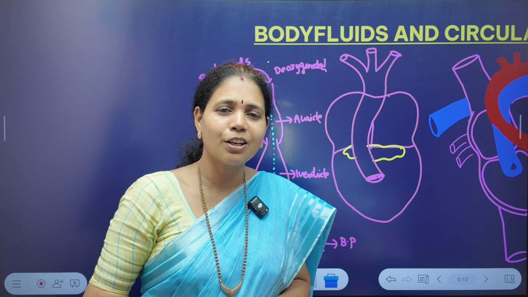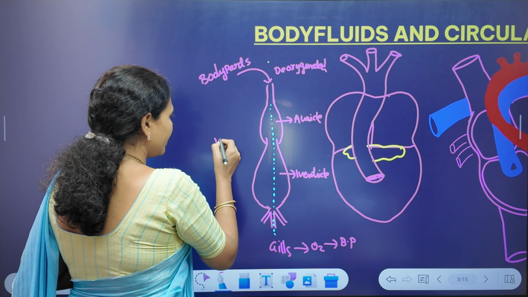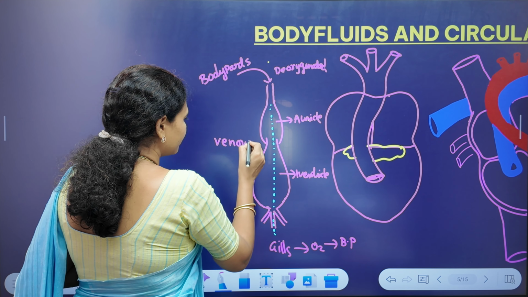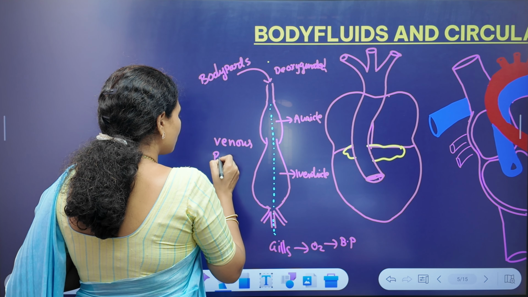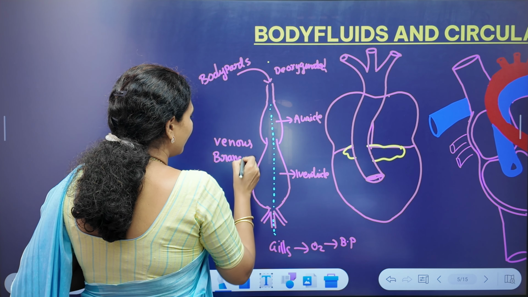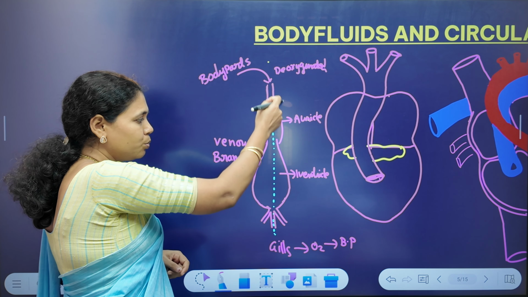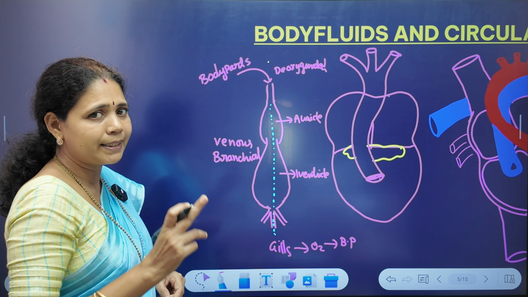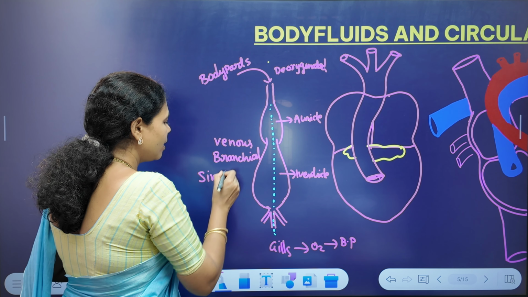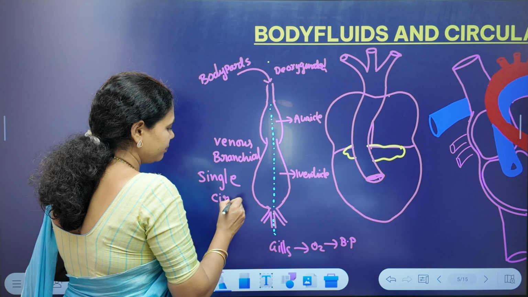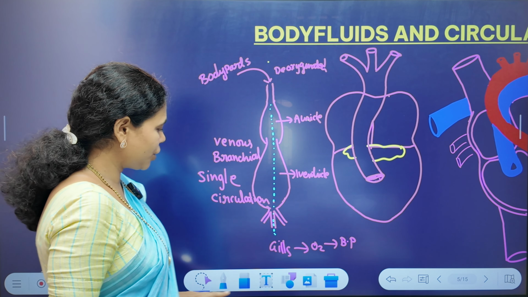That is why the heart of fishes is called the venous heart. As it pumps the blood to the gills, it is also called the branchial heart. It is a single circuit, that means the blood passes through the heart only once. That is why this type of circulation is called single circulation, in the case of fishes.